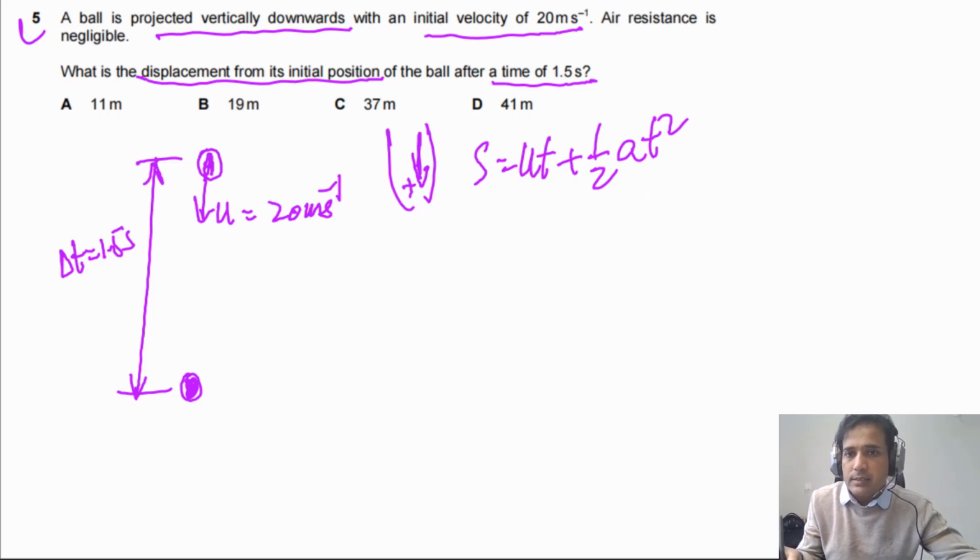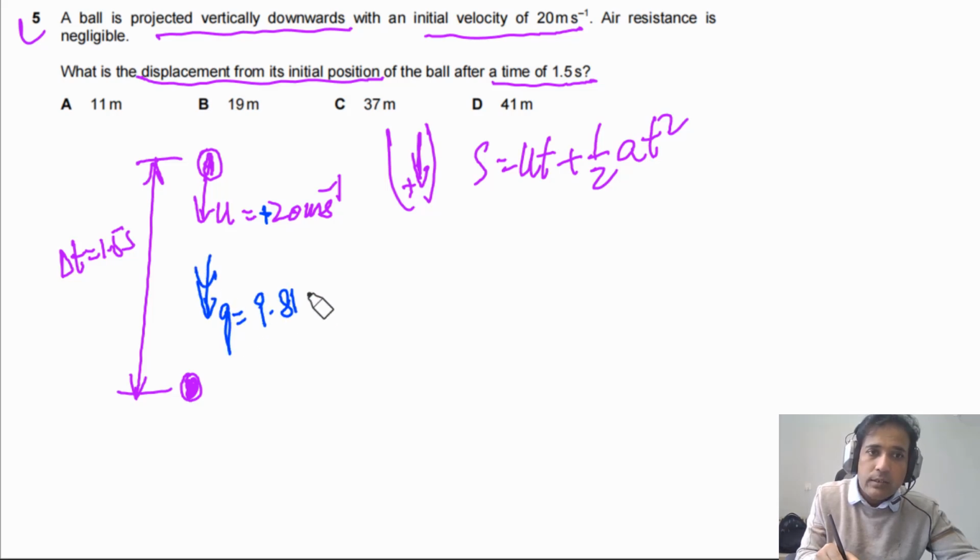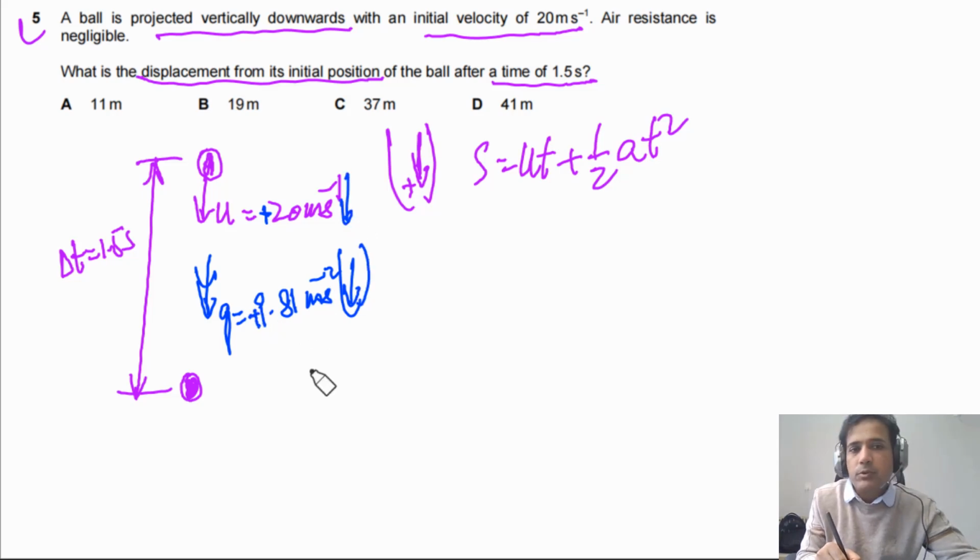Now in this case, we have taken down as positive, it means u is positive, and acceleration is also down, which means g is equal to 9.81 meters per second squared. This one is down, this is also down. So this value also will be taken as positive because we have taken down as positive. You can also take up as positive, so these two values will be negative.